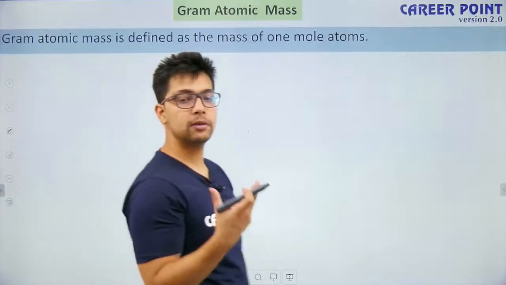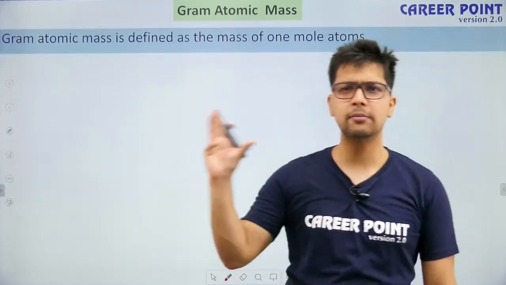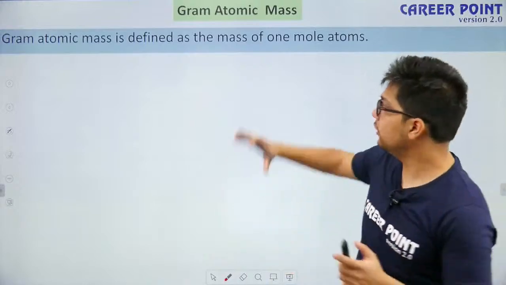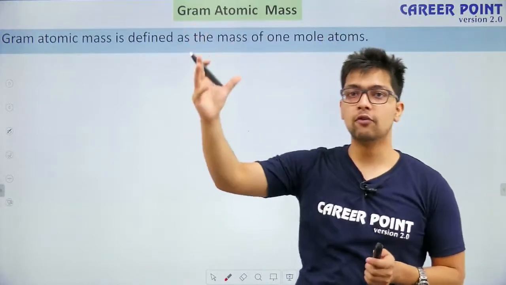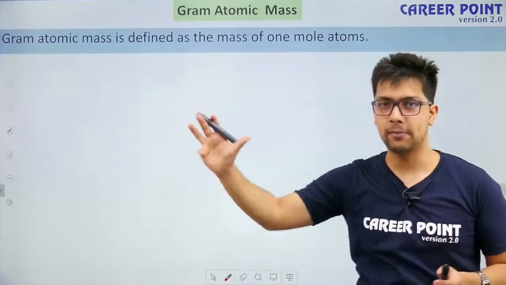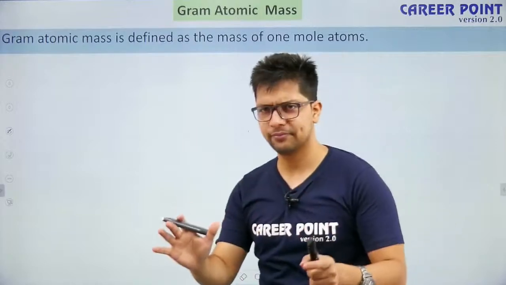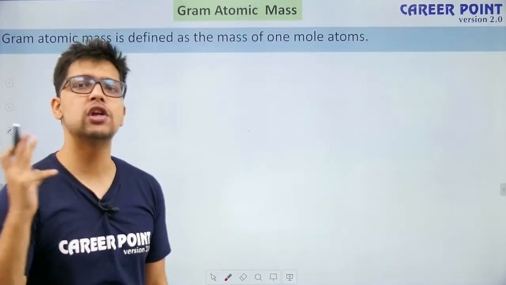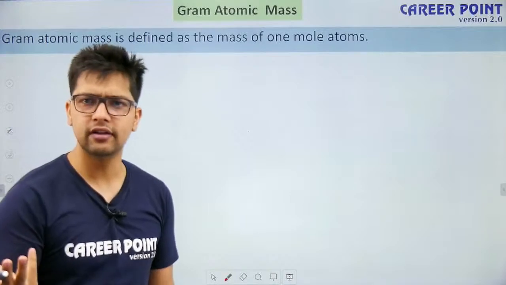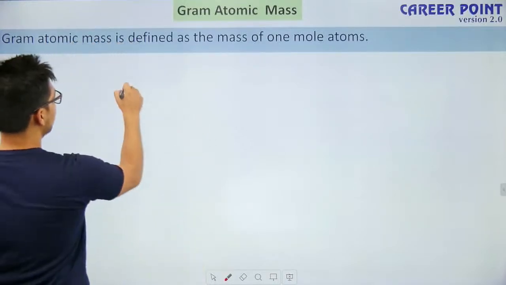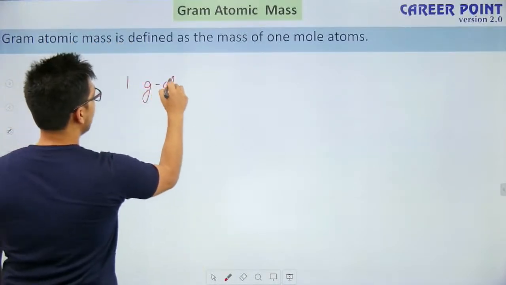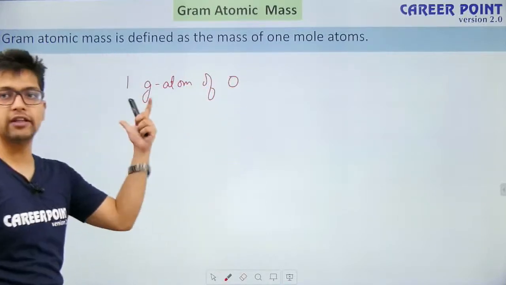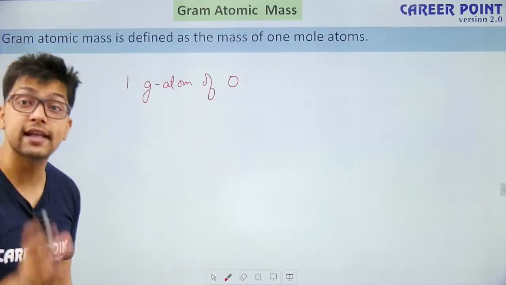Now, gram atomic mass, this terminology is present from the older times. During the older times, we used to have this gram atomic mass. Right now, you are thorough with the molar concept, right? So, if I am talking about molar mass of anything, you are clear with it. If I write, let's say, 1 gram atom of oxygen, it is nothing.